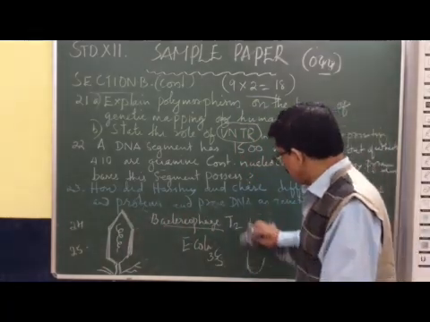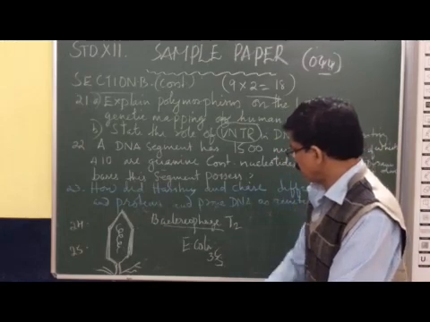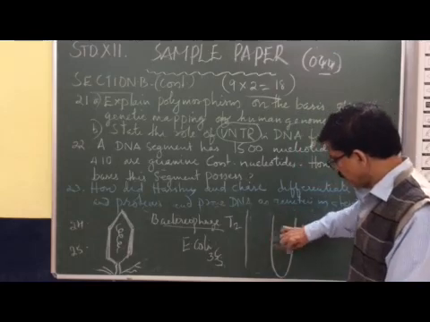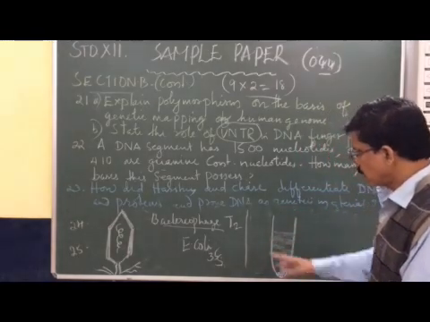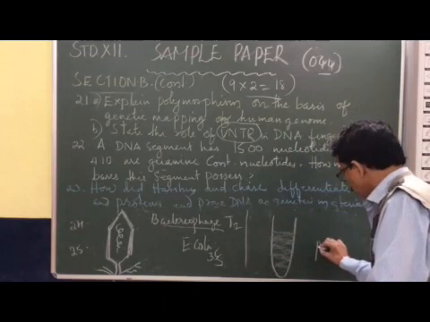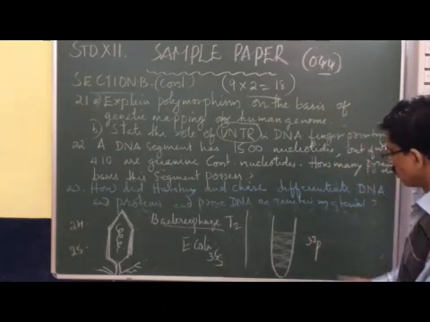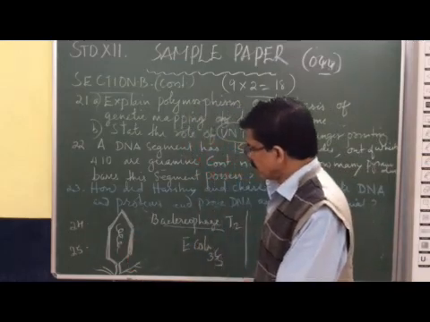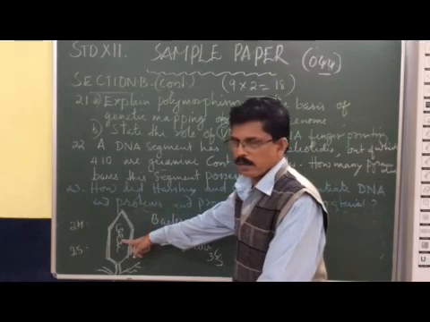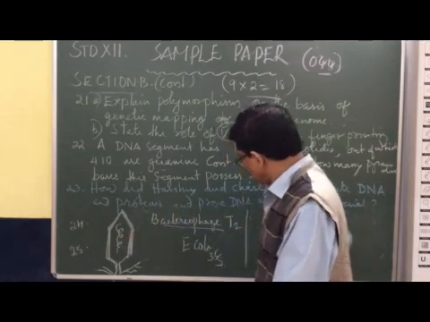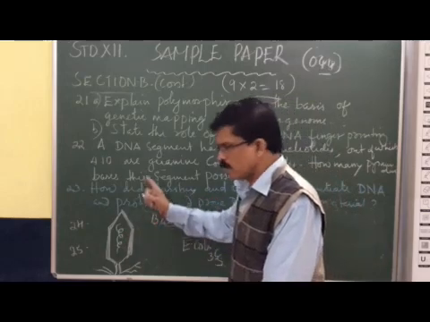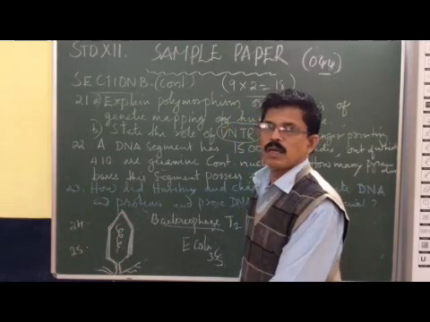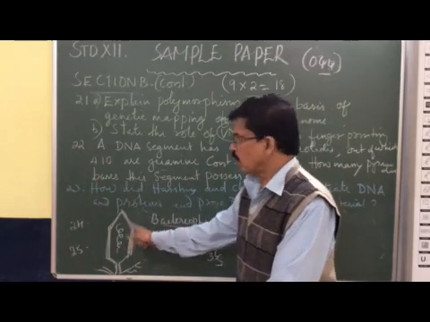In the second experiment, they took one container in which they added the bacteriophage, then E. coli. Instead of S35, they used P32, the phosphorus 32 isotope. Phosphorus is part of the DNA and not the protein coat. So in this experiment, the phosphorus entered the DNA of the bacteriophage and the DNA became radioactive with the phosphorus, not the protein coat.